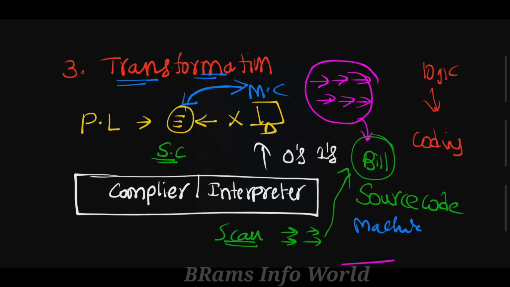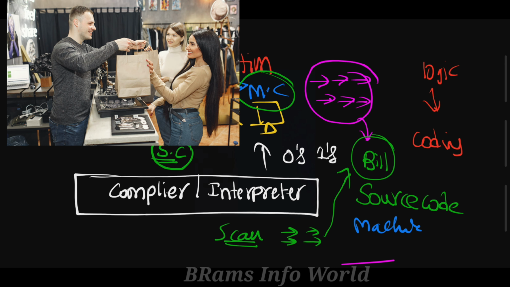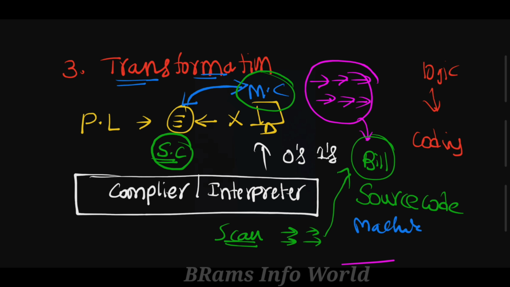That is nothing but transformation. Transformation means all items are converted into billing point, converted into cash format. That is nothing but transformation, right?